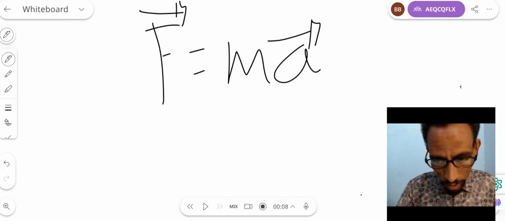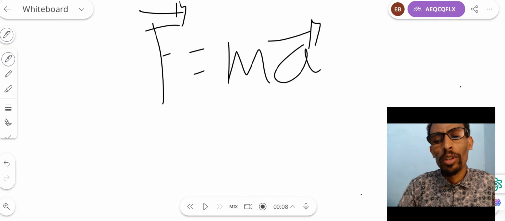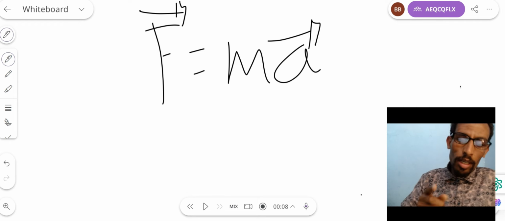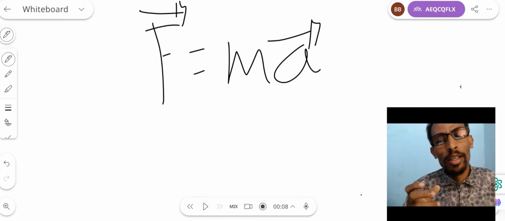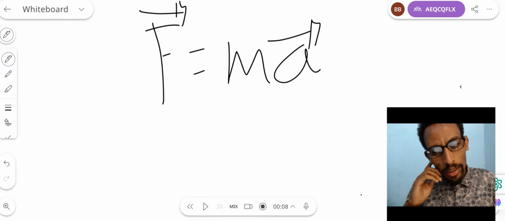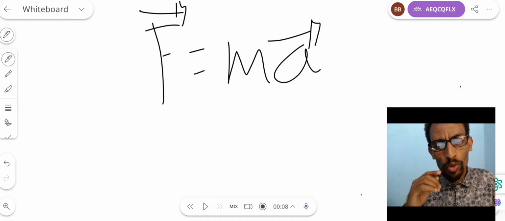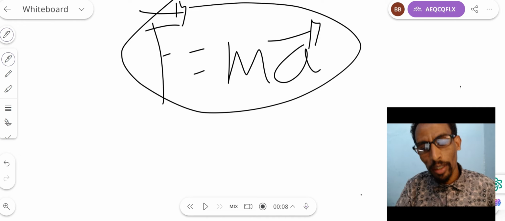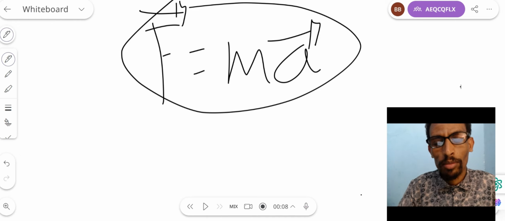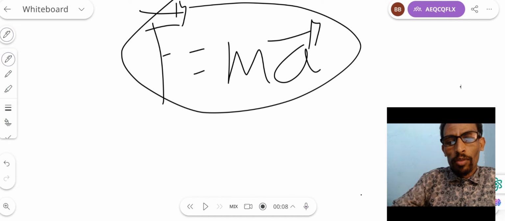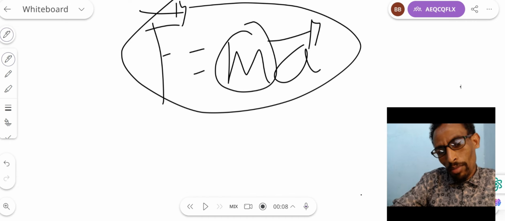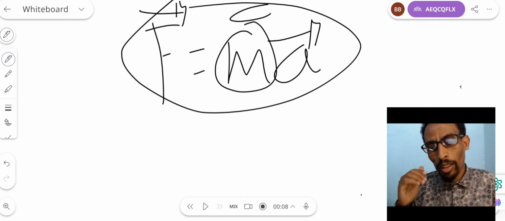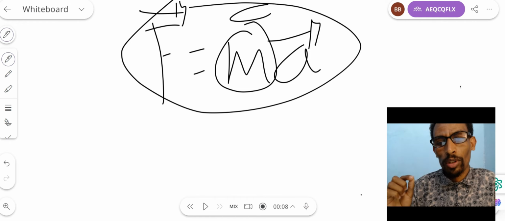Let's start from Newton's second law of motion, which says force is directly proportional to mass and acceleration. What does it mean? We can express this law by the general equation of force, which is equal to mass times acceleration. Based on this equation, we can relate force, mass, and acceleration. If we take mass as a constant term, we can study the relationship between force and acceleration.